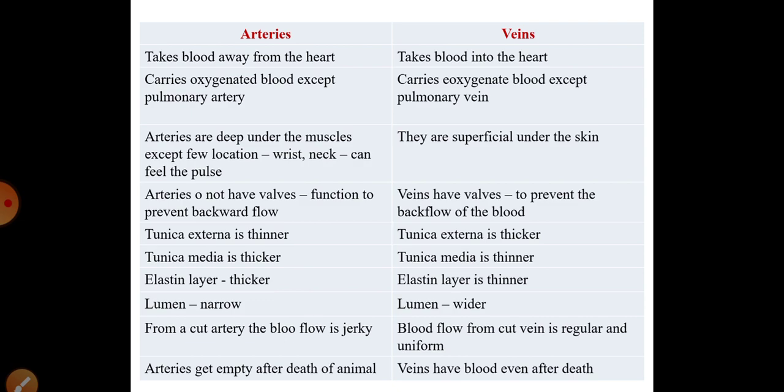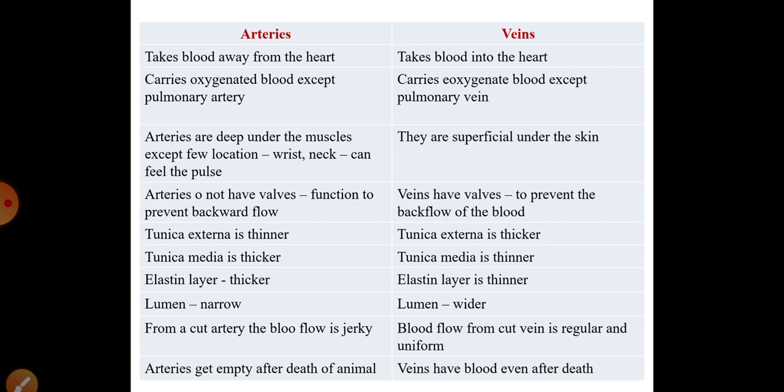So arteries are deep situated under the muscles, but for some exceptional places or locations, they are superficial. Then when we speak about veins, veins are superficial under the skin. They are always superficial under the skin.